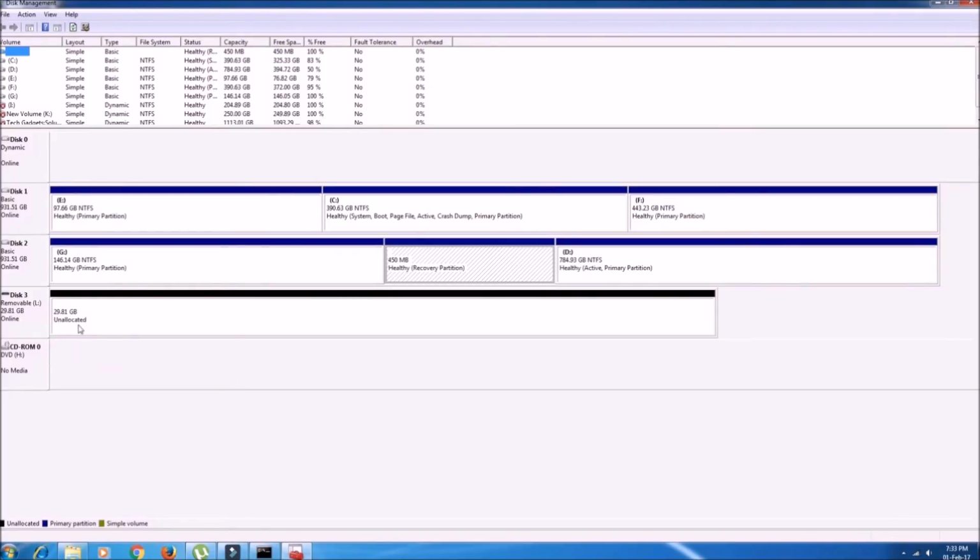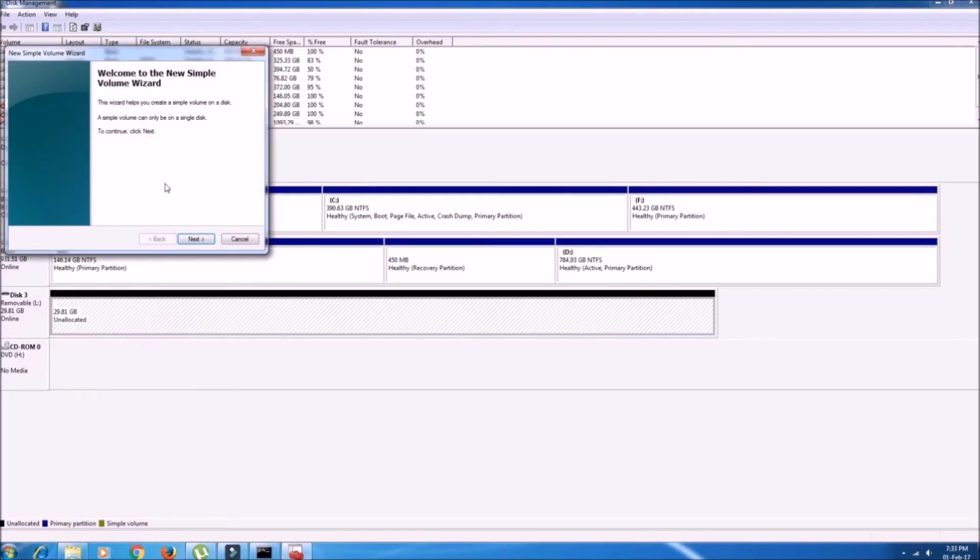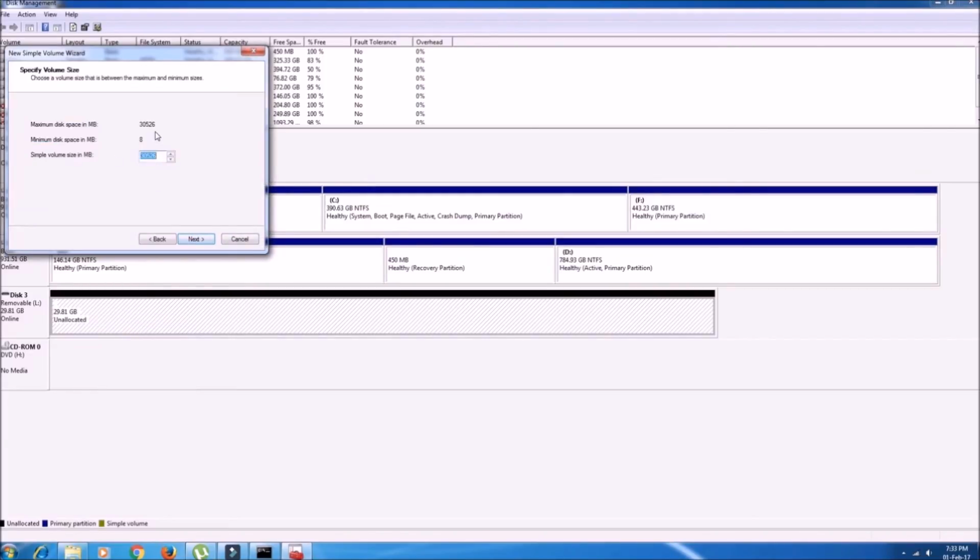Well, here is disk 3 which is unallocated, so right click on it and then New Simple Volume and then next.